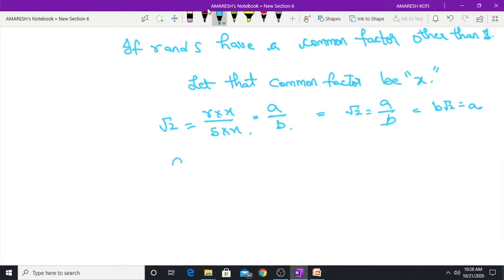So now do squaring on both sides. SOBS means squaring on both sides. In the exam you have to write it in full, but I am writing SOBS because it takes much time to write everything. So you get b root 2 whole square equals a square. So b square into root 2 whole square gives 2, so 2b square equals a square.